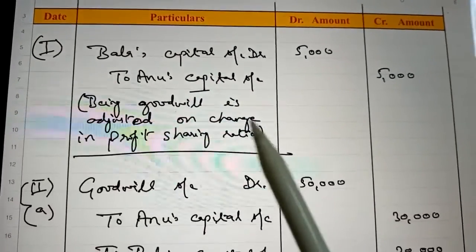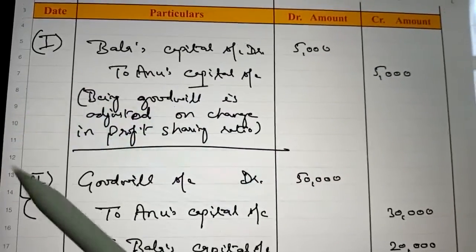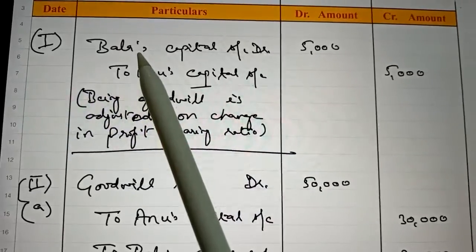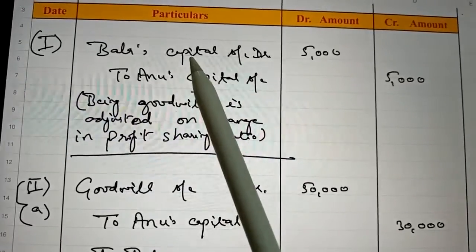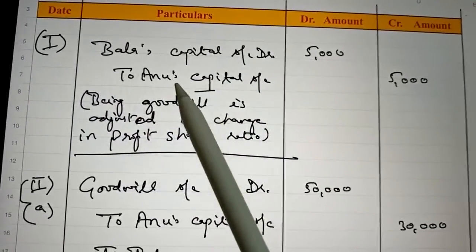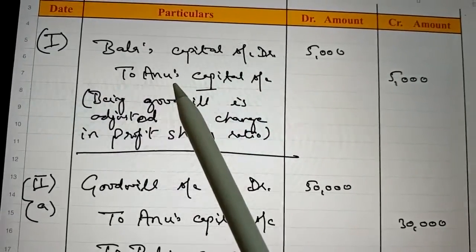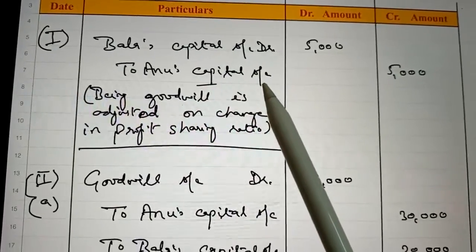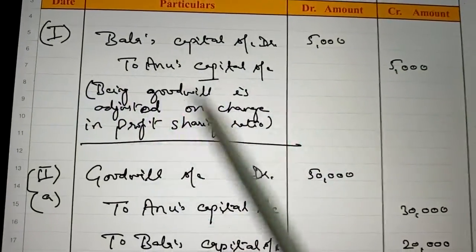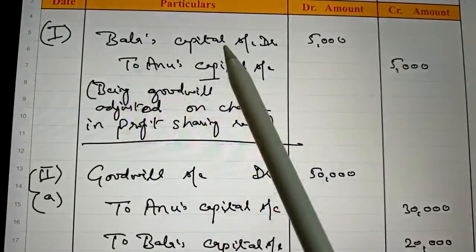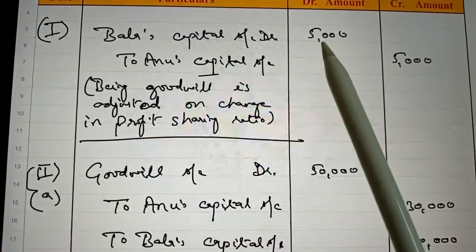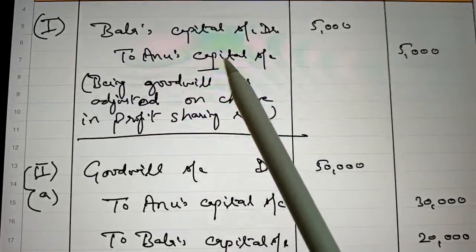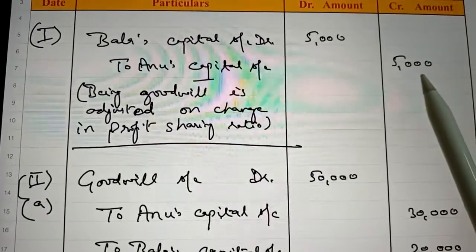One thing should be kept in mind, that in both the methods the ultimate effect is the same, that is the gaining partner Bala's capital account is debited and sacrificing partner's capital account is credited. So how? Let us understand it. In the first case, Bala is a gainer, so his capital account is debited with 5,000 and Anu foregoes his share, so his capital account is credited with 5,000.